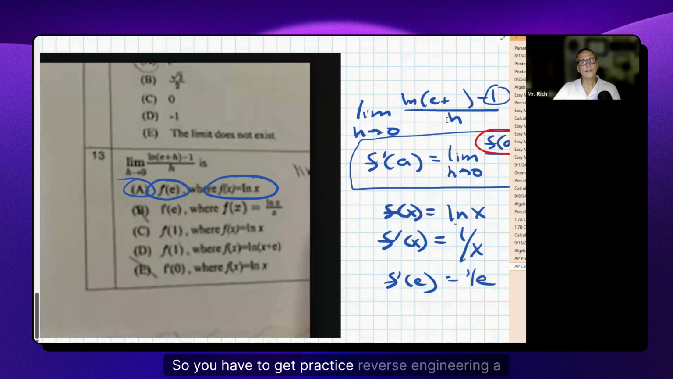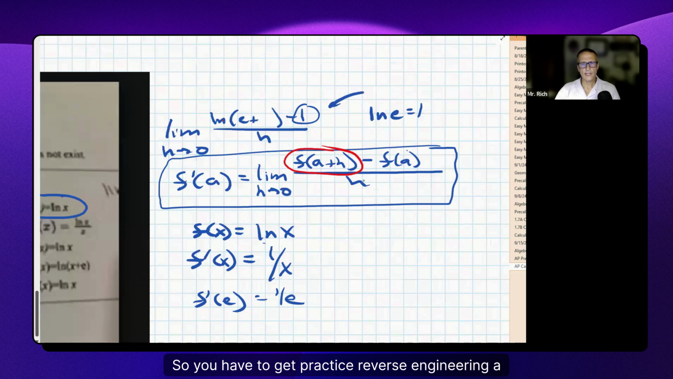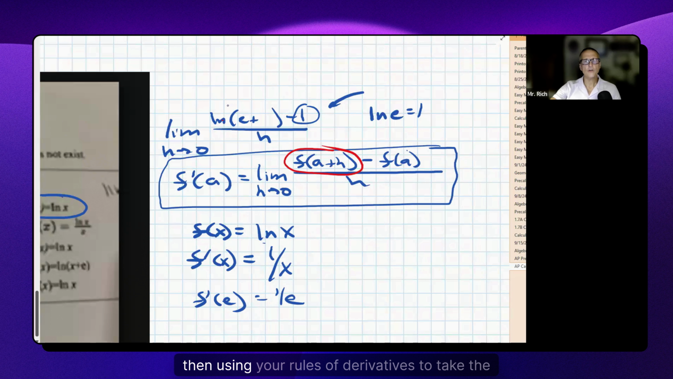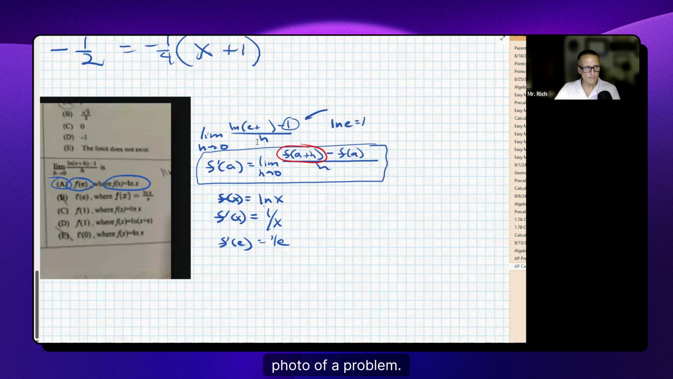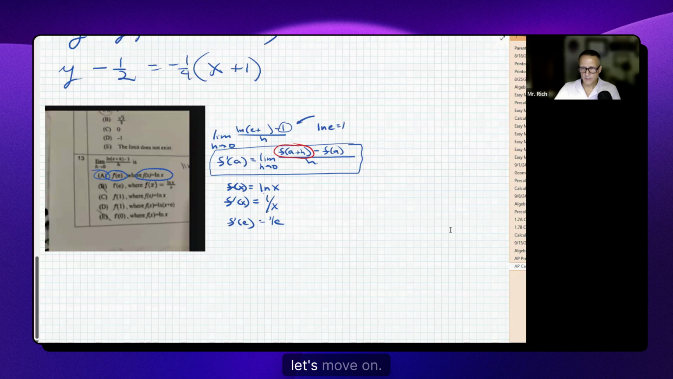So you have to get practice reverse engineering a limit definition of a derivative so that you're not really evaluating the limit. You're just recognizing what it represents and then using your rules of derivatives to take the derivative of that function. So I hope that helps my student who posted that photo of a problem. All right, let's move on.